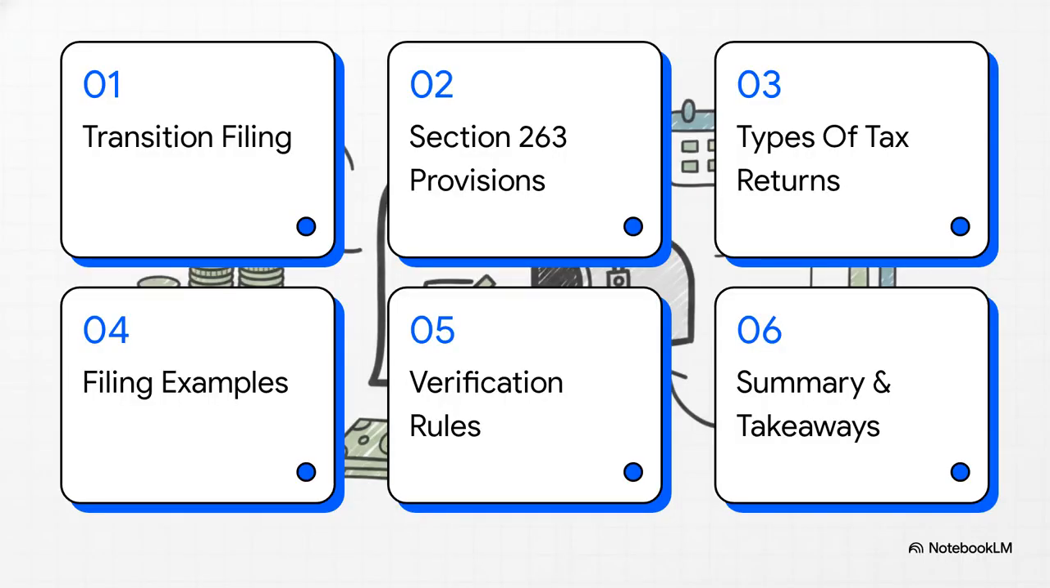So here's our quick agenda for this explainer. First up, return filing during transition. Second, Section 263 legal provisions. Third, types of tax returns. Fourth, practical filing examples. Fifth, verification and compliance points. And finally, a quick summary and key takeaways.